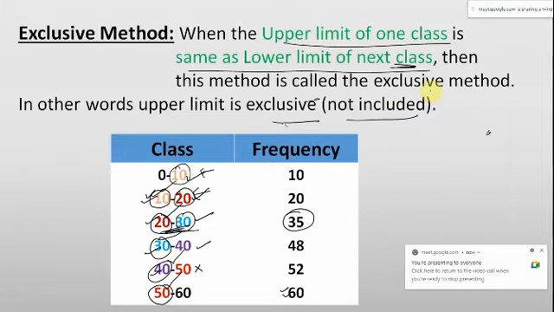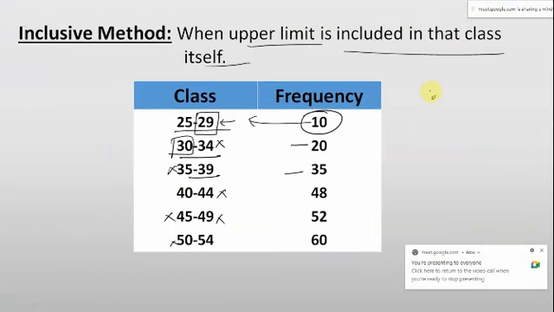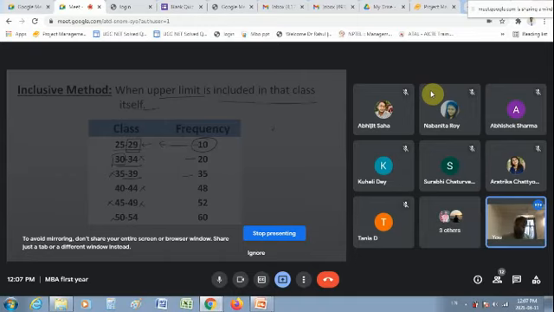Mostly exclusive. And whenever we used to get a question based on the inclusive method, we used to convert it into the exclusive one. This is what we have also done in our school days, that is, how to convert inclusive to exclusive.